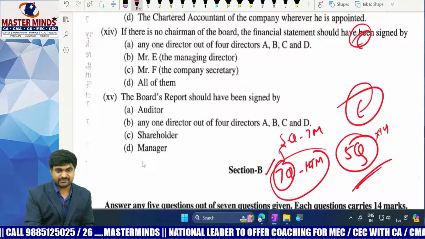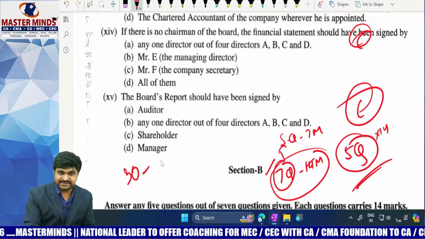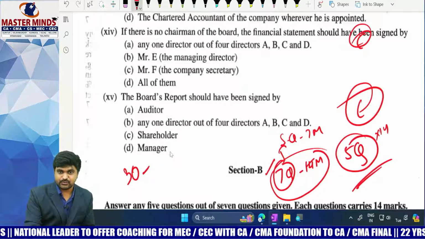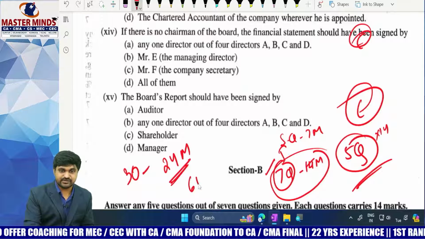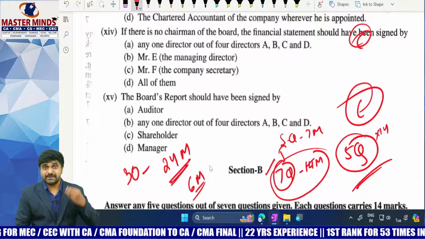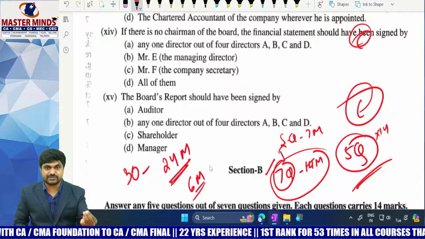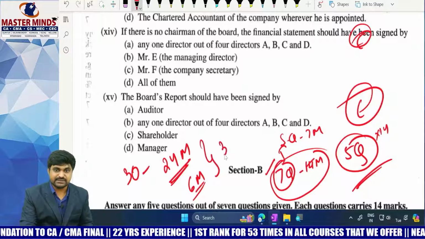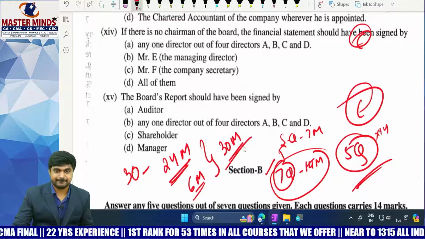So out of 30 marks, for this attempt, how many marks can an average student easily get? He can easily get 8 plus 16, 24 marks. What about the other 6 marks? It all depends upon conceptual clarity. If that person has minimum conceptual clarity, not expert knowledge, then he can answer the remaining 6 marks also. That means total 30 marks. So very scoring, very scoring.